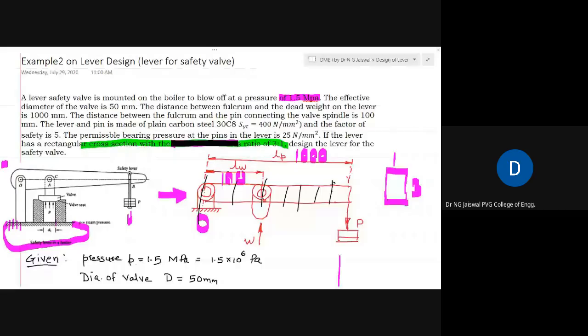Somebody is asking to join the code. The code is there definitely, but I have sent you a mail. There is a join button in that mail. I don't want to make it public. It should be a class of P mechanical and P printing only. That's why I have sent mails to your official mail IDs.